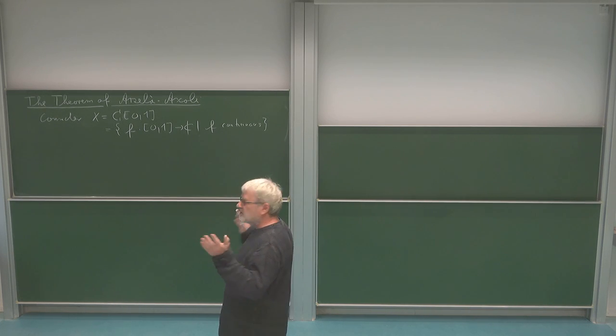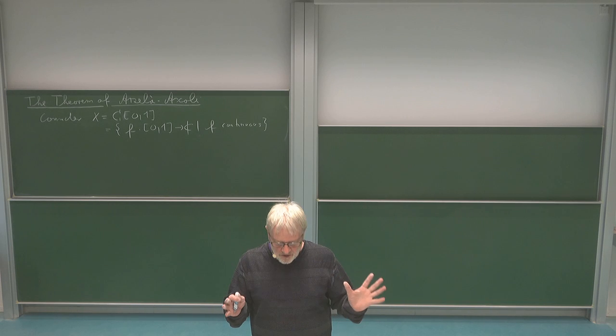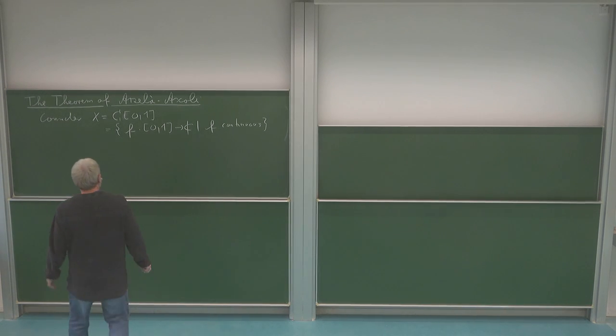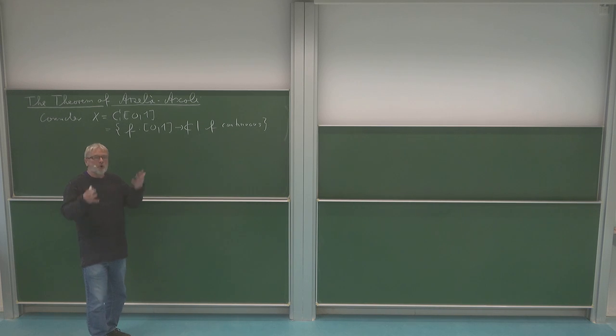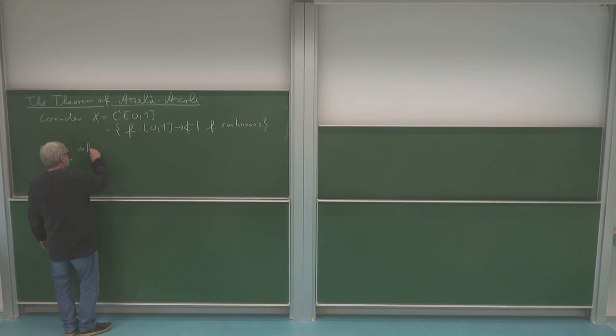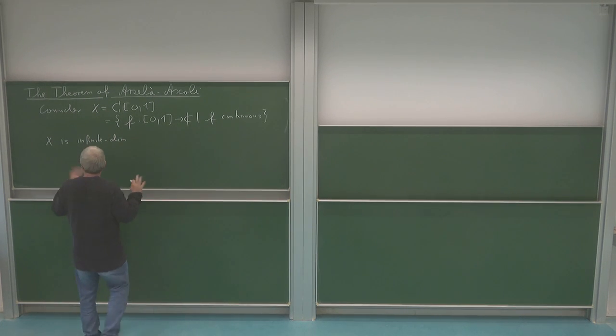So this means we can find infinitely many linearly independent vectors. For example, you can just take the monomials. So X is infinite dimensional. So it's really an interesting one where Heine-Borel is not valid.